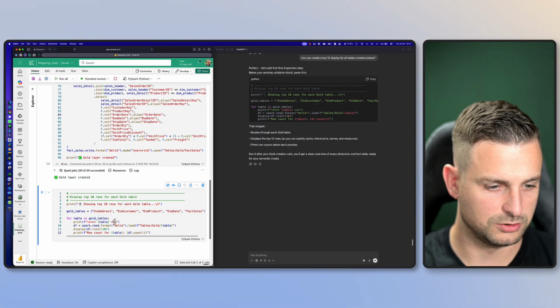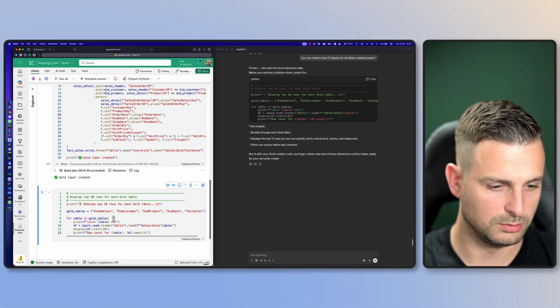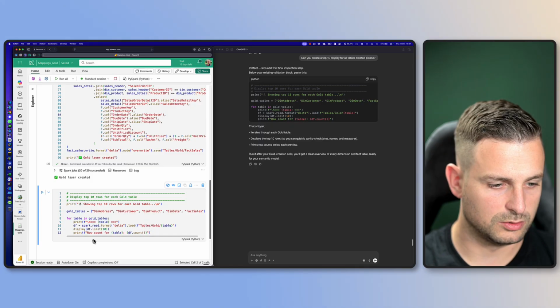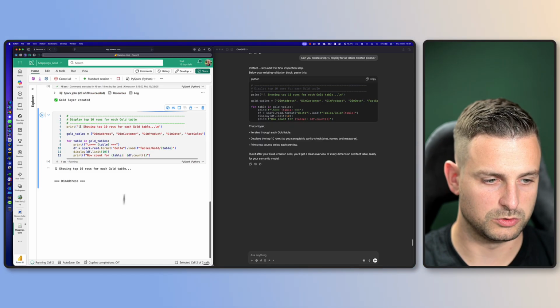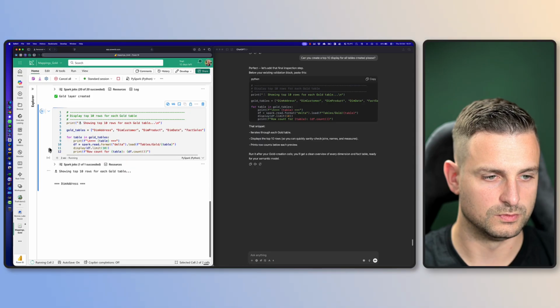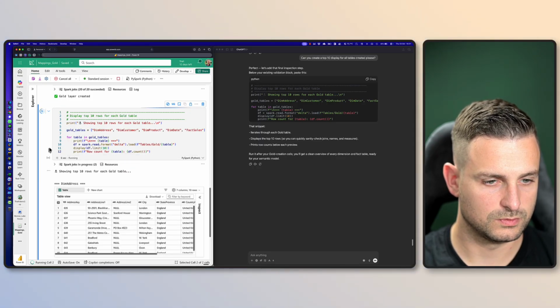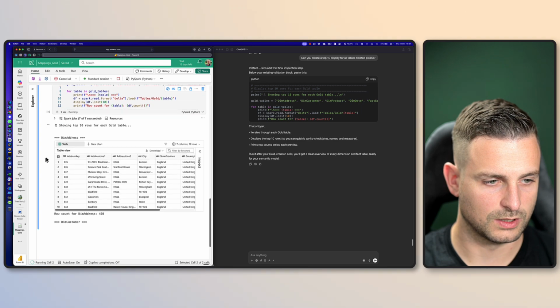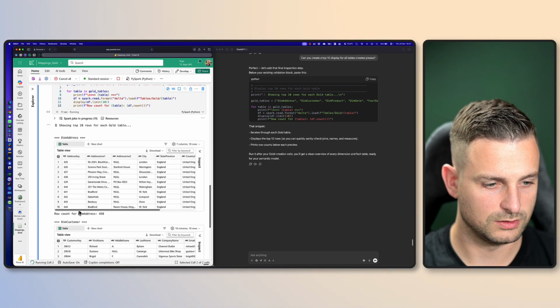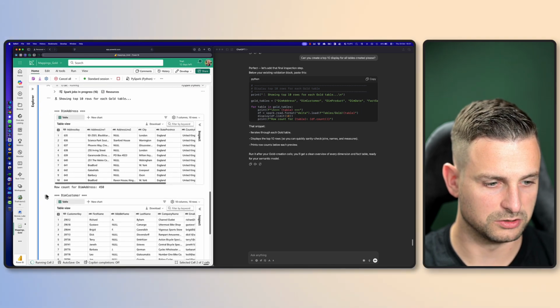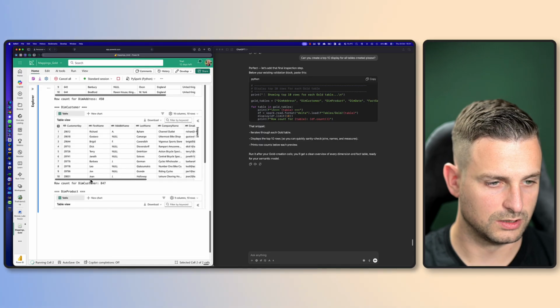showing 10 rows for each gold table, print table, read from delta, table limits, row counts. All right, this seems cool. So dim addresses. All right, that's cool. Customers.